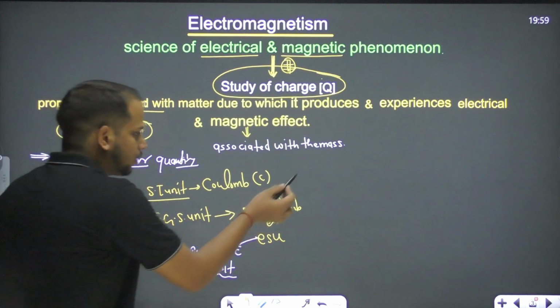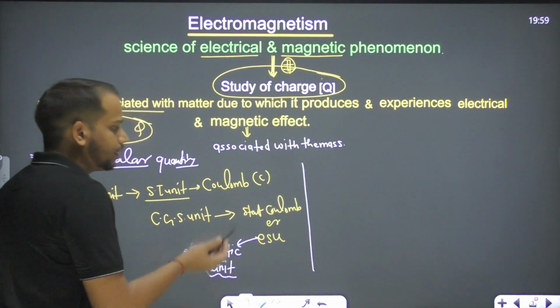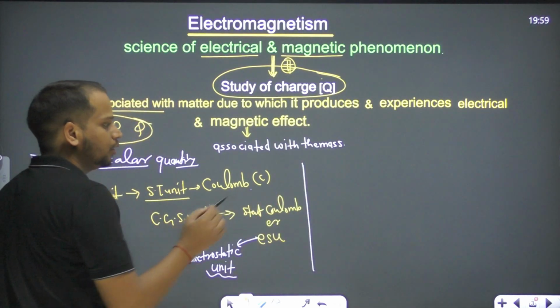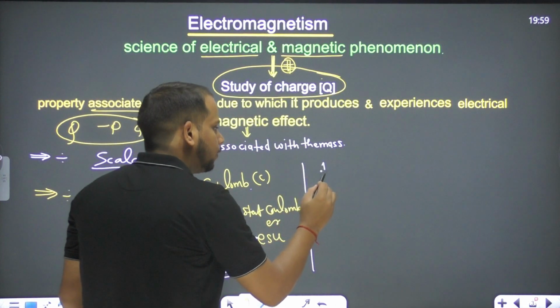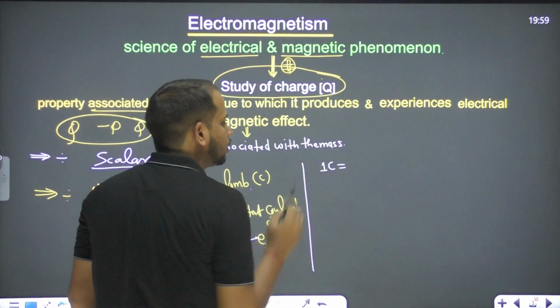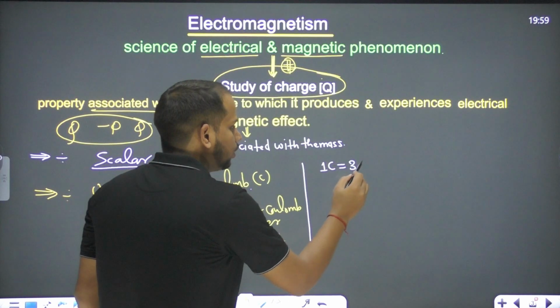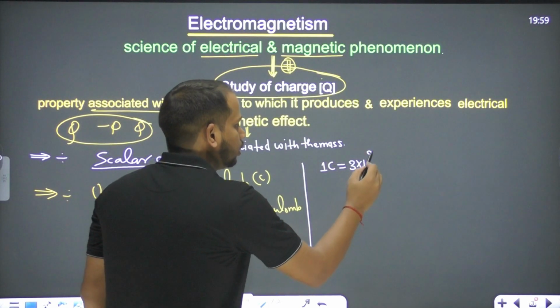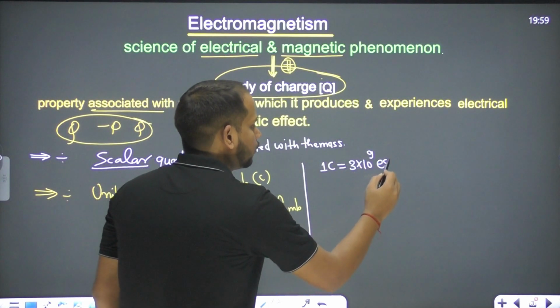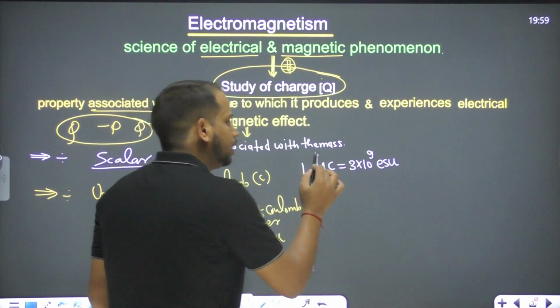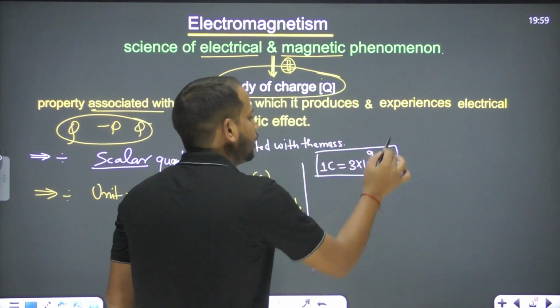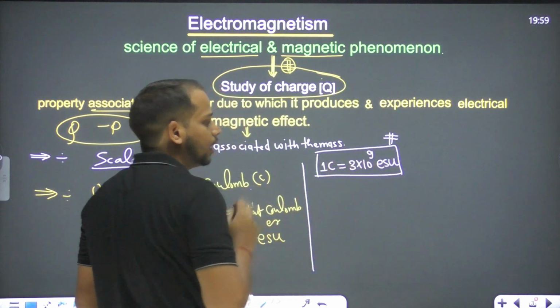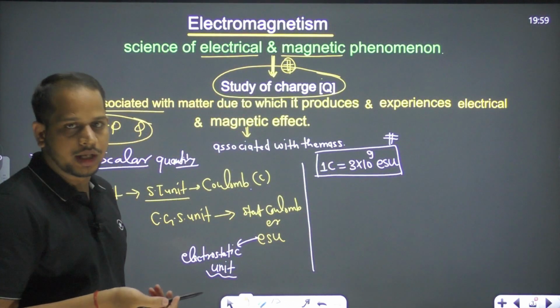If this is the electrostatic unit, what is the relation between the SI unit and the CGS unit? We can say 1 coulomb is equal to 3 into 10 to the power 9 ESU, the electrostatic unit, or stat coulomb.